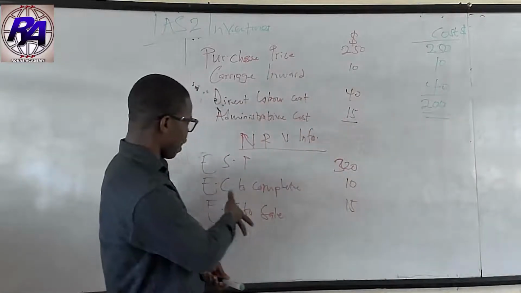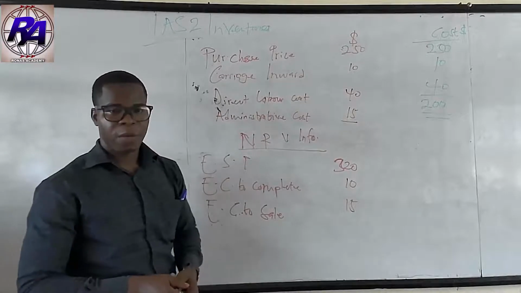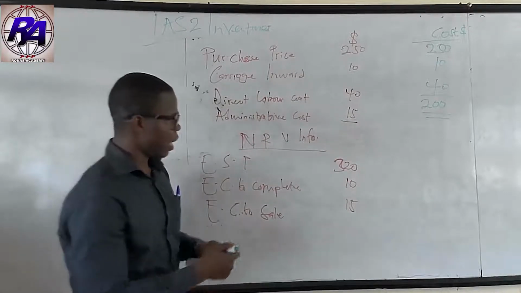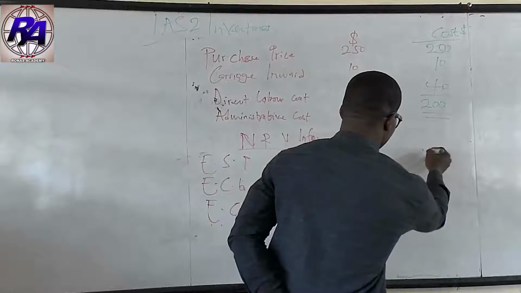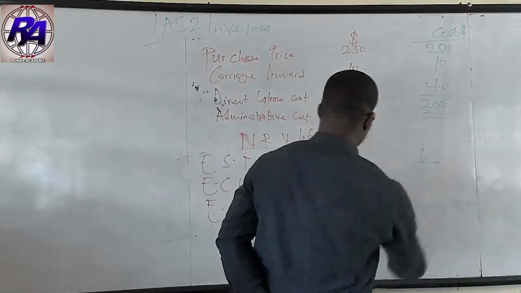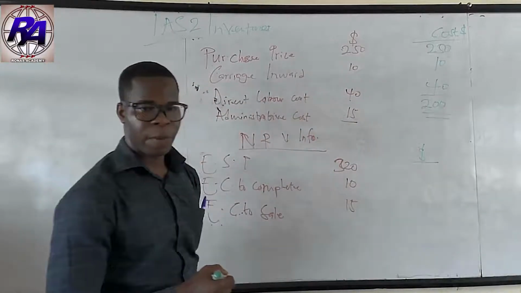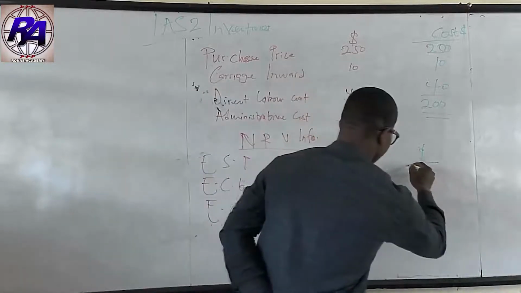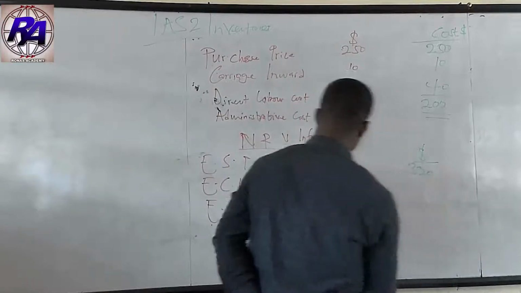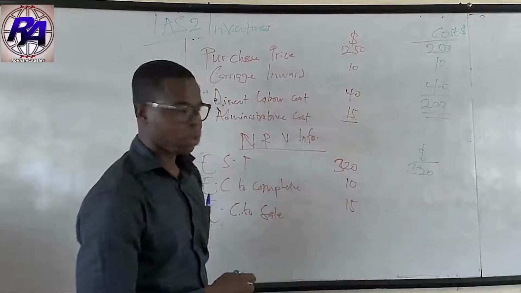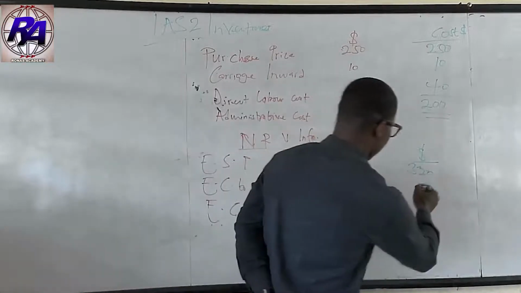Now let's look at our net realizable value. We have been provided with figures. Still dealing with dollars, the estimated selling price is $320, and then the estimated cost to complete the item is 10.